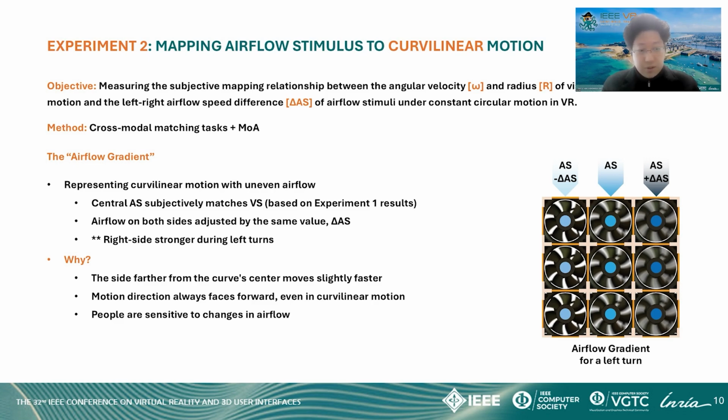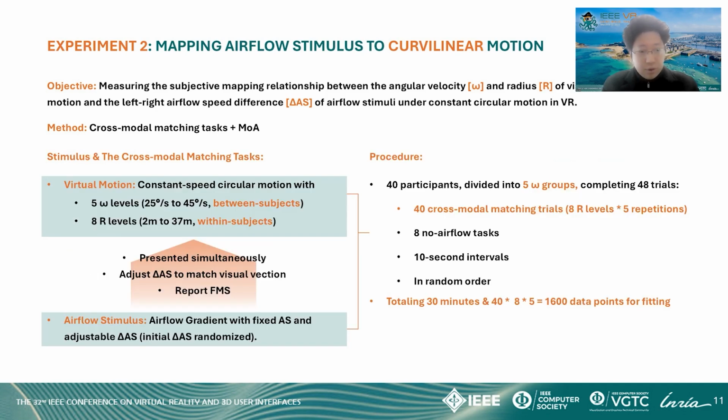And the design of the airflow metaphor is based on the concept that when turning, the side further from the curve center moves slightly faster and should have faster airflow, while the motion direction is always facing forward. This experiment also used a cross-modal matching task with a virtual motion set to constant circular motion with 5 levels of angular velocity omega, ranging from 25 degrees per second to 45 degrees per second, and 8 levels of radius, from 2 meters to 37 meters.